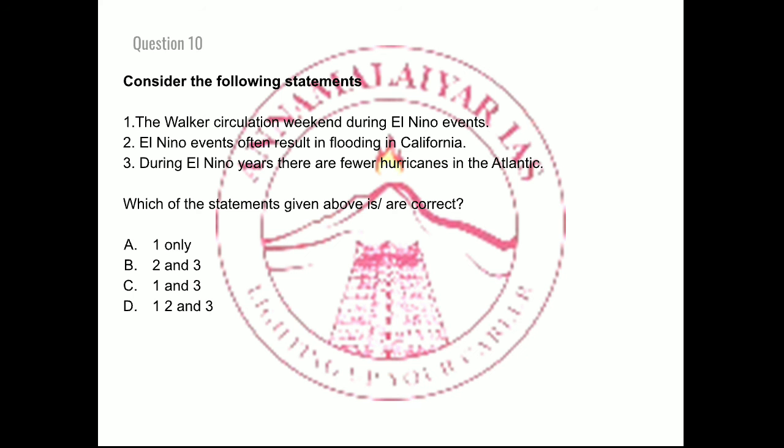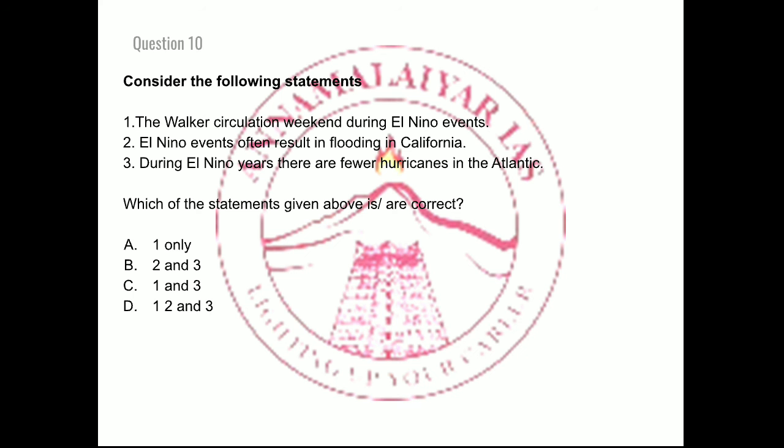El Nino is a temporary warm current which originates along the coast of Peru, in the Eastern Pacific Ocean. With respect to Walker circulation, whenever this event happens, the Walker circulation becomes weaker, which in turn affects the Indian monsoon also.